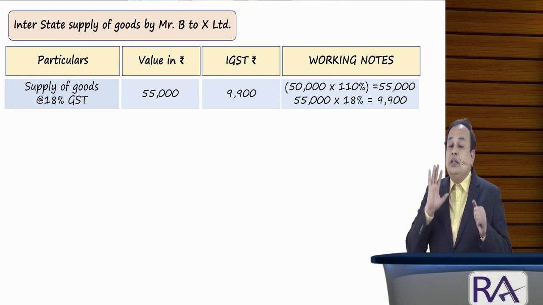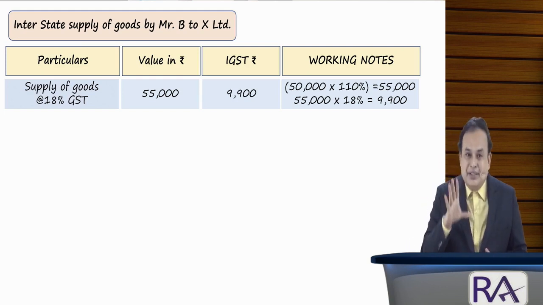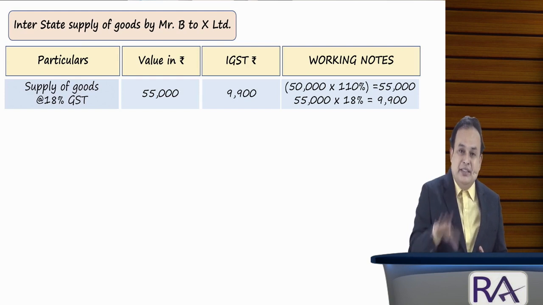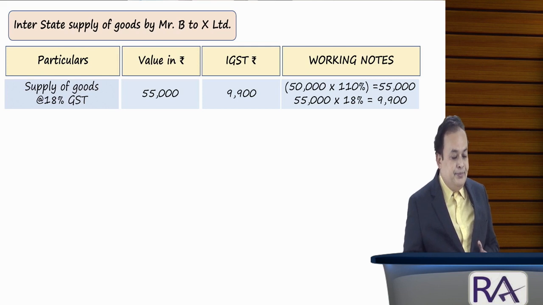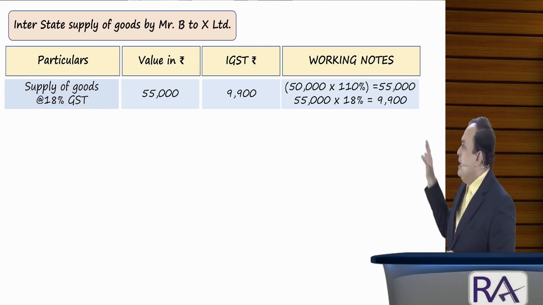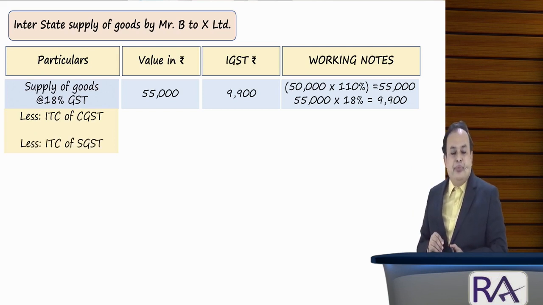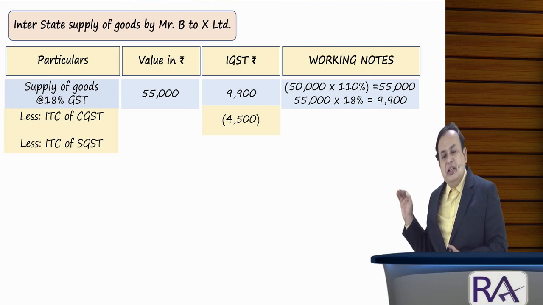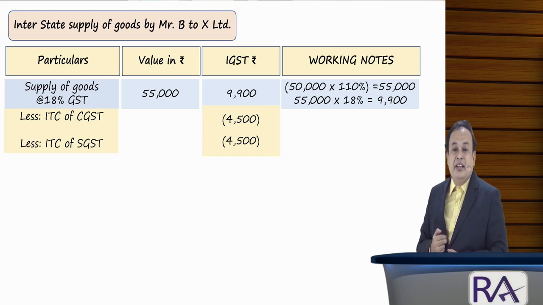Is it clear? Utilization of ITC, again I will take up elaborately under the chapter called payment of tax, or the ITC chapter, input tax credit chapter. I will take up utilization of ITC separately again. Is it clear, my dear sir? So claiming ITC, CGST first 4,500. Further SGST. Utilization of ITC in that order. CGST followed by SGST, against IGST payment.